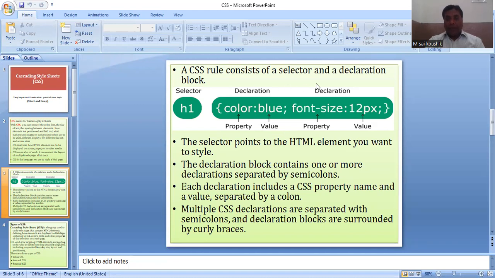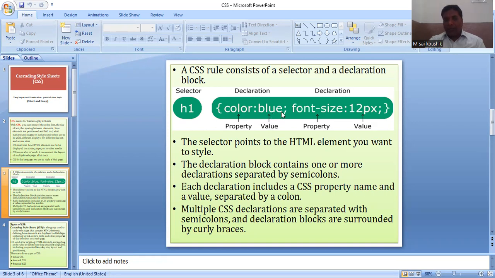But in every declaration, every property is separated by a symbol called a semicolon. For example, in the selector, I am taking heading. In the head content, I want to apply the blue color. Then you go to color, colon, blue. Means the property is called color, the value is called blue.